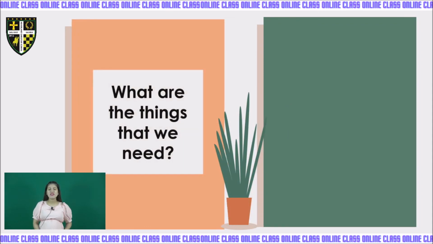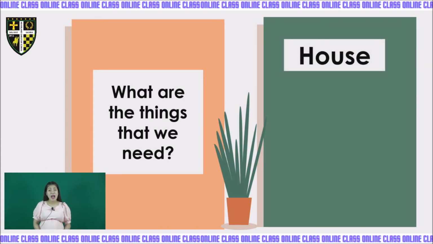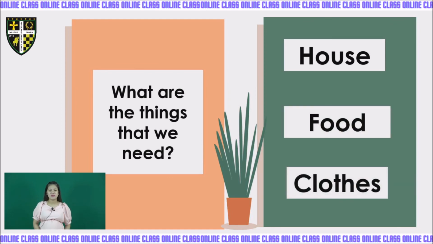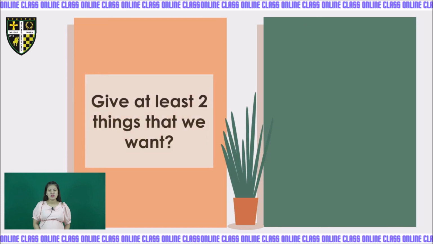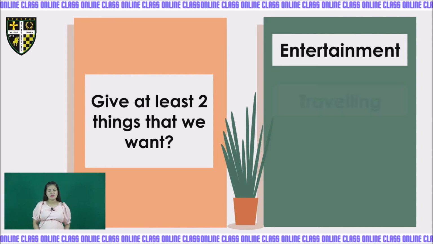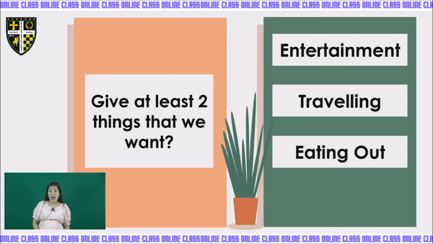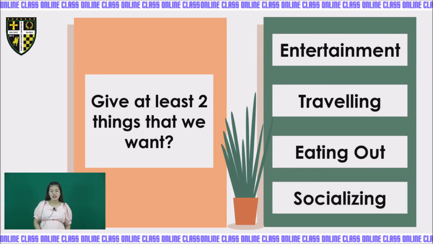Next, what are the things that we need? We need house, food, and clothes. Let us give at least two things that we want. Entertainment, traveling. In addition, we have eating out or socializing.